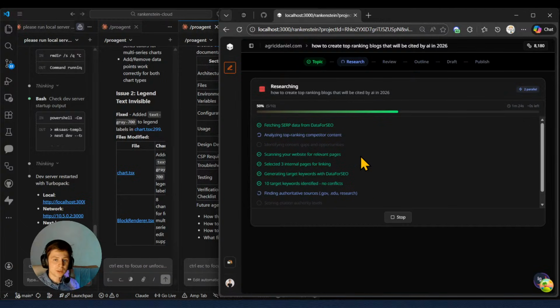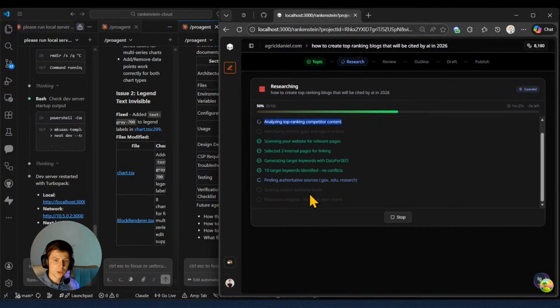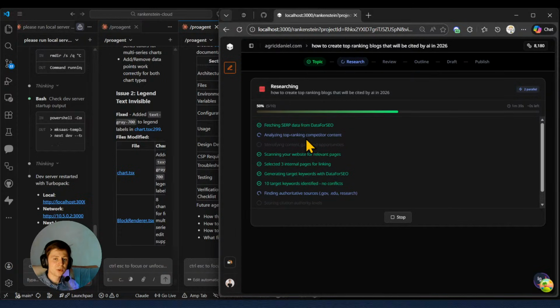Additionally, this agent is analyzing the top ranking competitors, and afterwards we're going to check the authority citation levels, and then just research complete and ready for review. So these two processes take some time, because now these agents are working. Same as I'm sitting in front of you right now speaking live, these agents are entering Google and saying, okay, here we have the blog to create. And this blog is how to create top ranking blogs that will be cited by AI in 2026. Now the agents are doing the research.